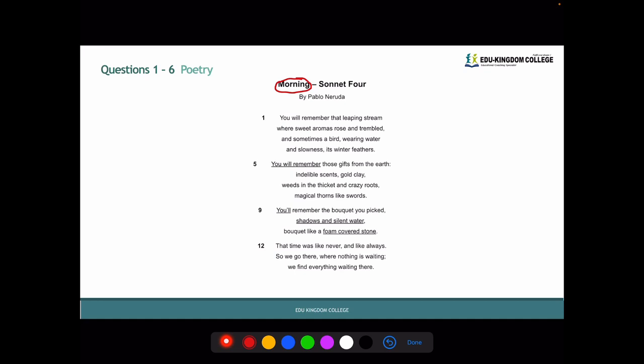And for the connotation, let's think of words that are similar to morning or have the same effect. Morning is something that is bright, warm, sunny. So let's think of words that are similar to that. Here we have the word gold. We also have more words here, like bouquet, which similarly evoke the same warming effect, because a bouquet is typically a gift you give to someone.